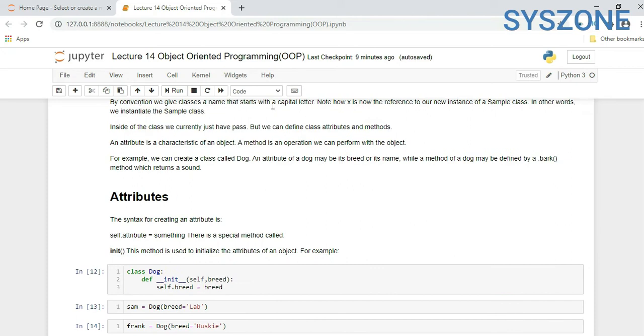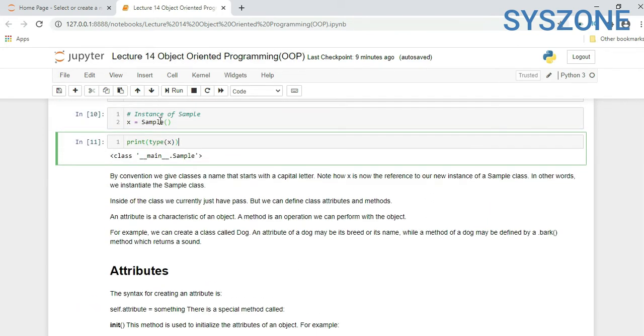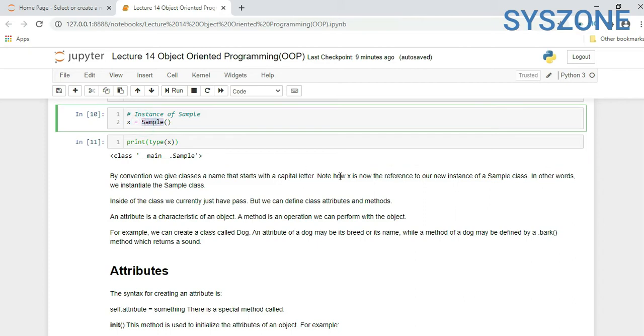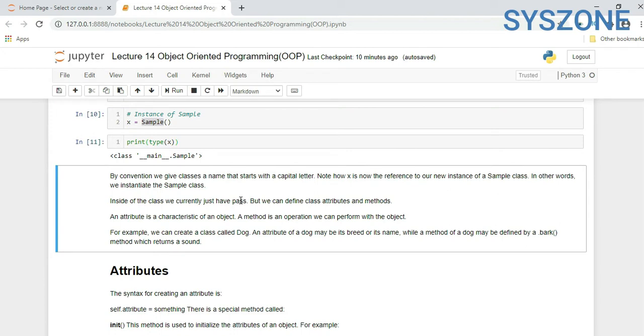By convention, we give classes a name that starts with a capital letter. So we gave the name Sample, with its first letter capitalized. Now note how x is now the reference to our new instance of the same class, meaning we created an instance or object of the Sample class. In other words, we instantiated the Sample class. Inside the class, we currently just have pass. We use the pass statement, which will do nothing, but we can define class attributes and methods. If you want to define any method or function inside a class, we can do it.